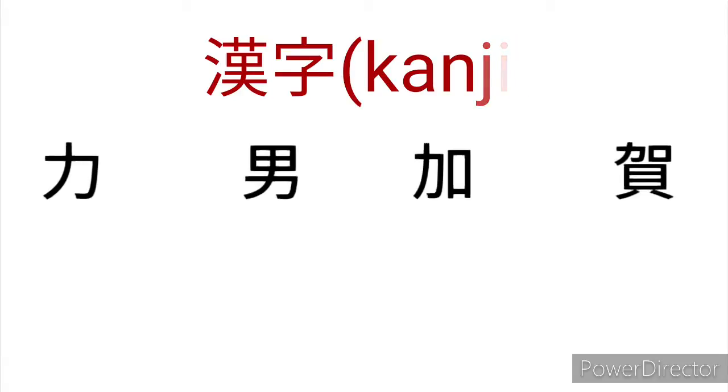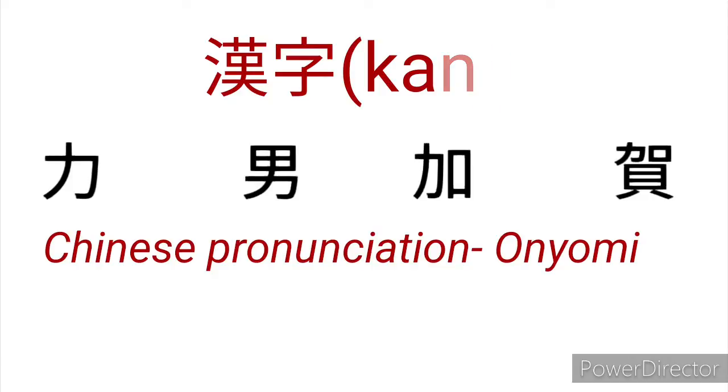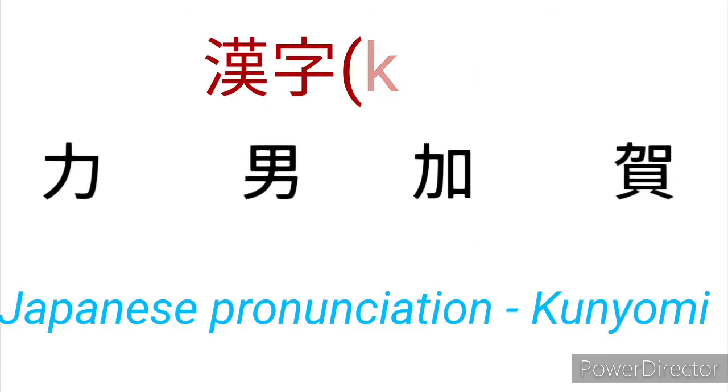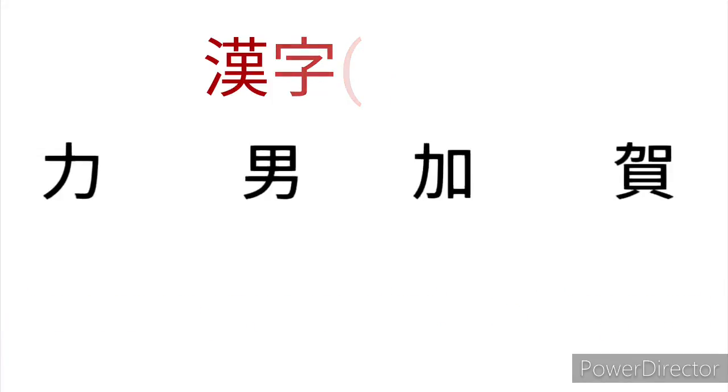So in order to solve this issue, each kanji character was given a Chinese pronunciation called onyomi and a Japanese pronunciation called kunyomi. As a general rule, whenever 2 kanji characters are used together, they are pronounced with onyomi, and when used separately, kunyomi is used.